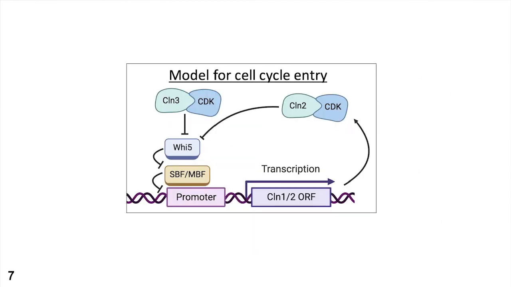Now, this is an interesting and somewhat unexpected finding because it's thought that RAS signaling promotes cell cycle progression. And it's known that G1 cyclins are coordinating expression and promoting cell cycle entry via this feed-forward mechanism. However, when RAS signaling is uncontrolled and hyperactive, it seems that the coordination is broken.